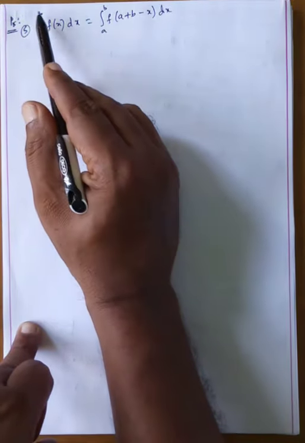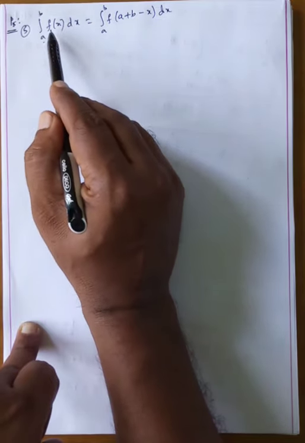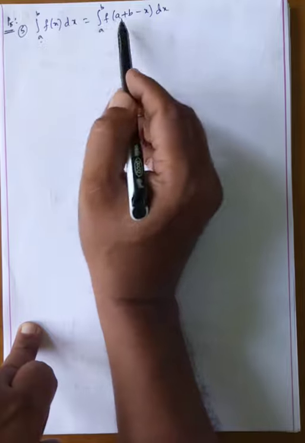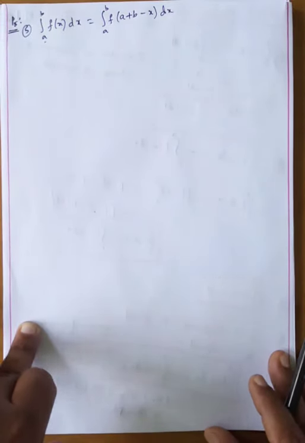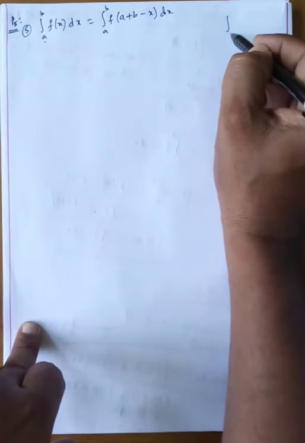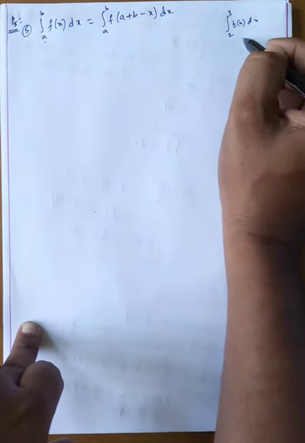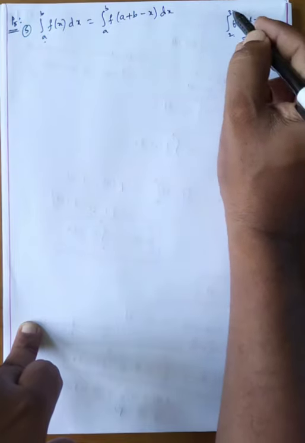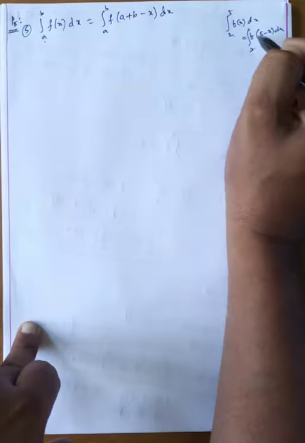The upper and lower limits are a and b, and the integrand is f(a plus b minus x). For suppose, the integral from 2 to 3 of f(x) dx, by using this formula, is equal to the integral of f(2 plus 3 minus x), that is f(5 minus x) dx, with the same limits 2 to 3. In this way we will write.